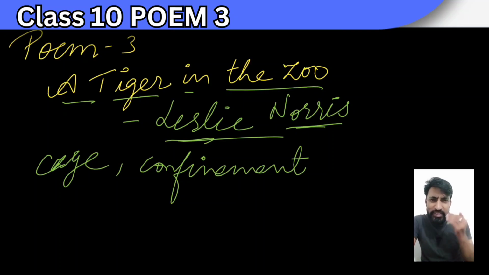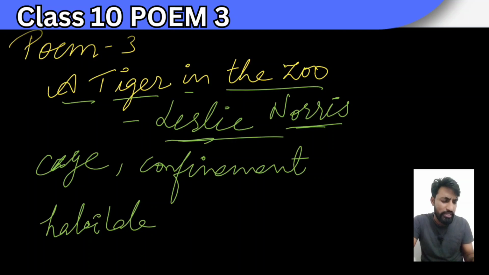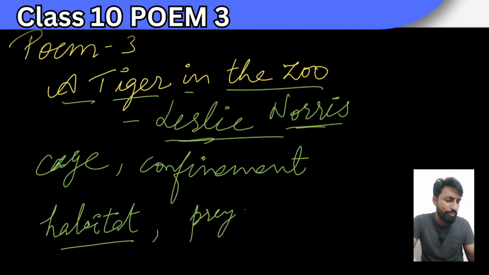And then in the second stanza of the poem, the poet Leslie Norris says that it has to be in its natural habitat. It had to be in its natural habitat, and it would prey upon plump deer, and it would be enjoying there, it would be free in the open sky.